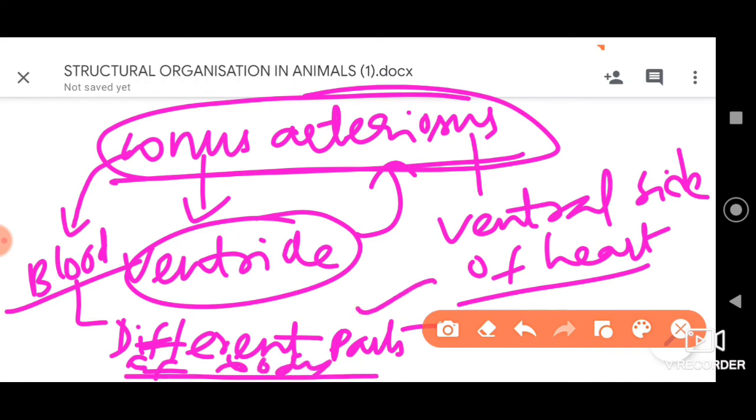Among the given options, the right answer is 3. Both sinus venosus and conus arteriosus play a significant role. Conus arteriosus supplies the blood to the different parts of the body after purification, and sinus venosus receives blood from pulmonary artery. That is the aspect you need to remember. So please go for 3.